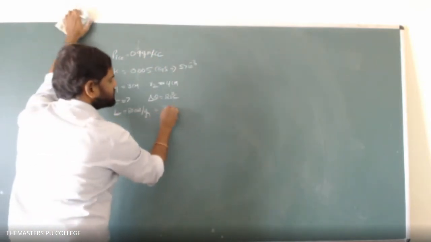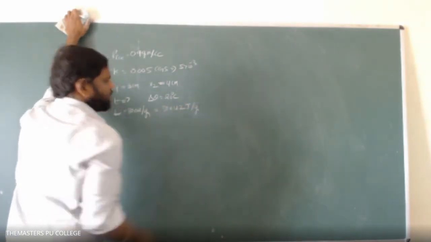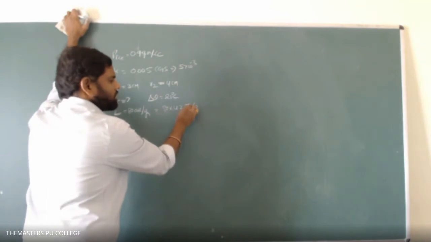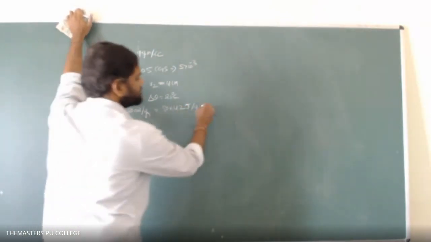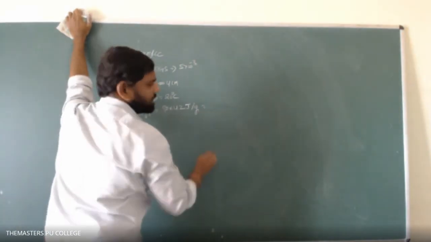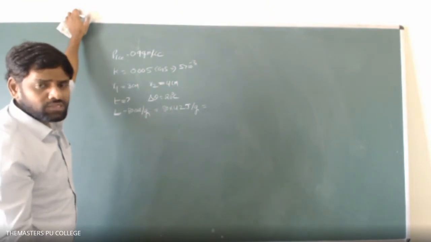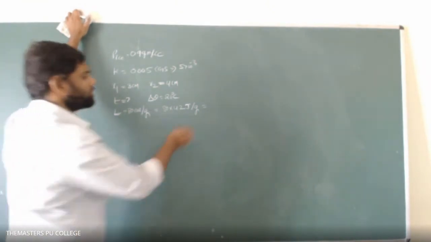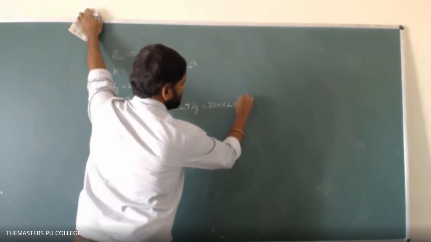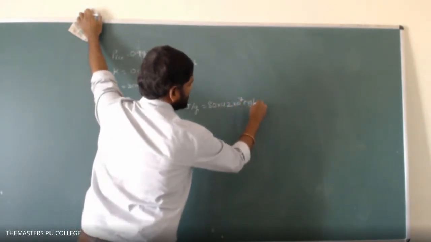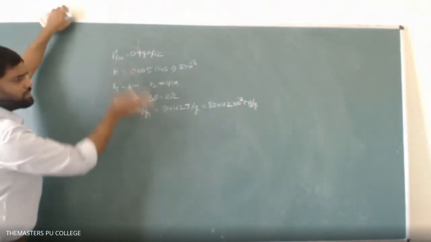80 calories means 80 into 4.2 joule per gram. Joule is the SI unit of energy. What is the CGS unit of energy? It is erg. So how to calculate erg? 1 joule is equal to 10 to the power of 7 erg. That's why we can write 80 into 4.2 into 10 to the power of 7 erg per gram. Now we have got all in CGS system.